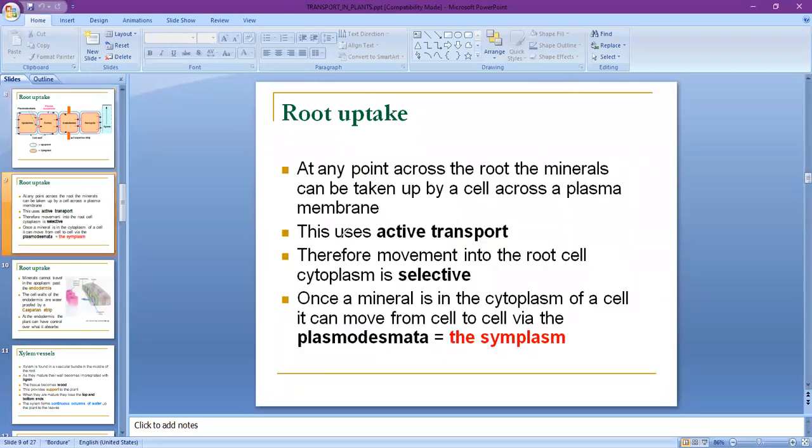Next is, movement into the root cell cytoplasm is selective. The word selective means the water or the salt moves from cell to cell in a selective mode, because the cytoplasm, and especially the plasma membrane, is called a selectively permeable membrane. The plasma membrane allows only some particles from outside into the cell. So this tendency is called selective permeability.